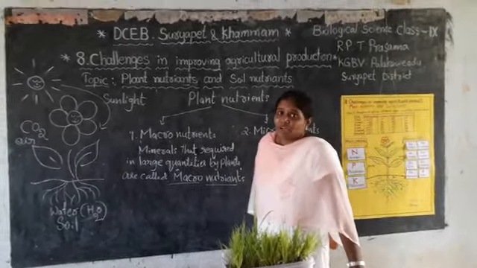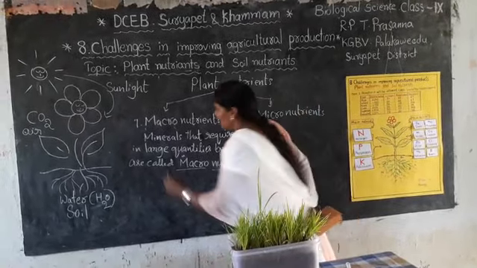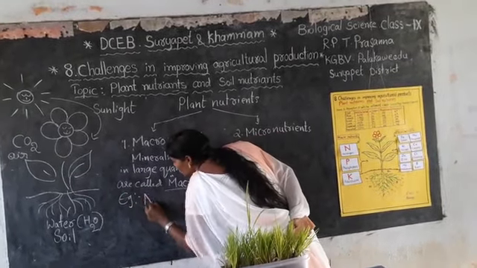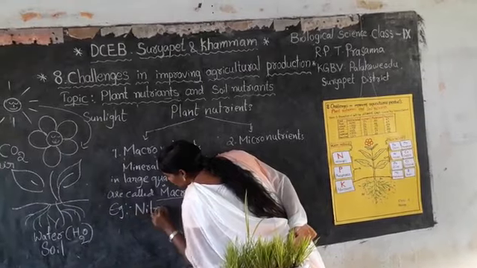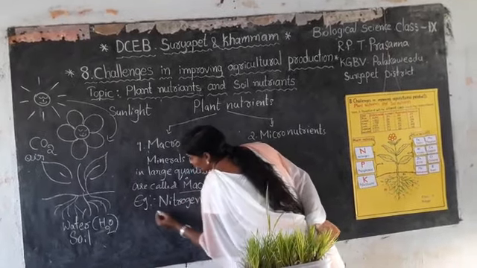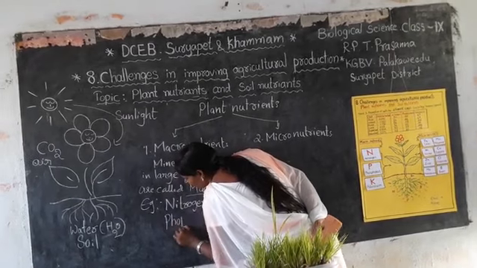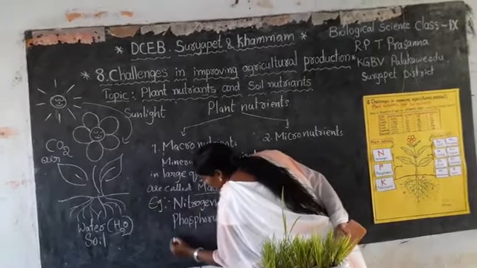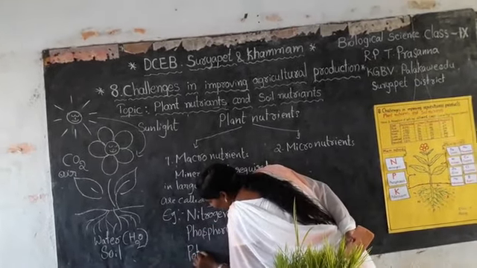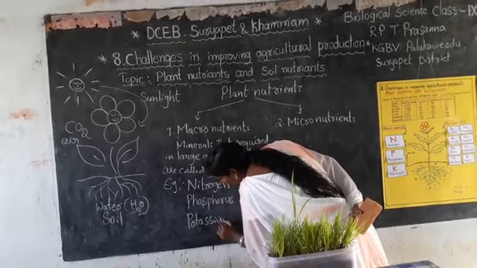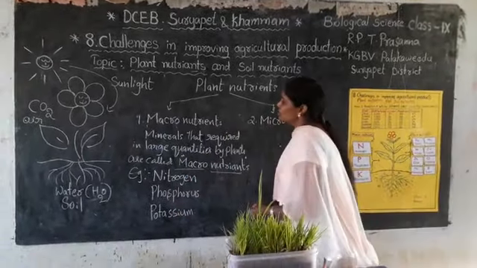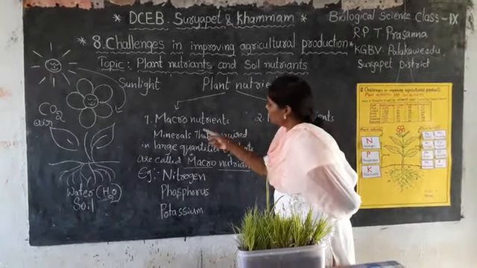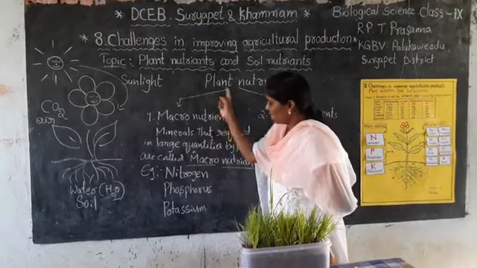What are the examples for macronutrients? The examples for macronutrients are nitrogen, phosphorus, potassium.